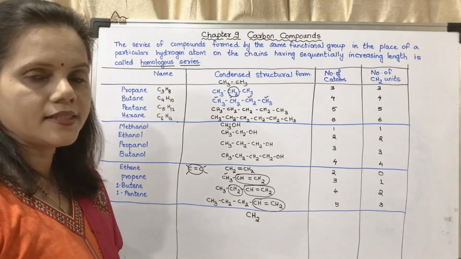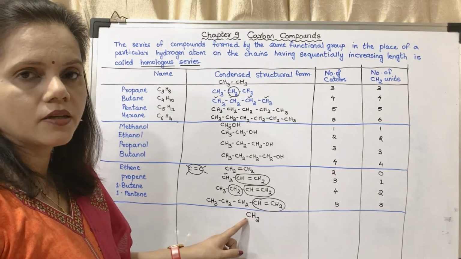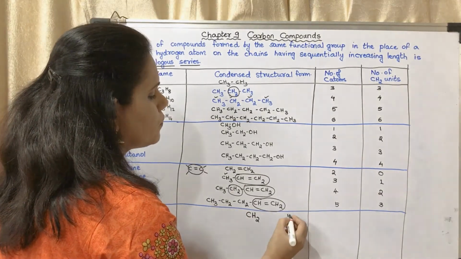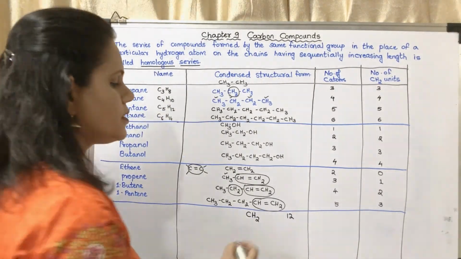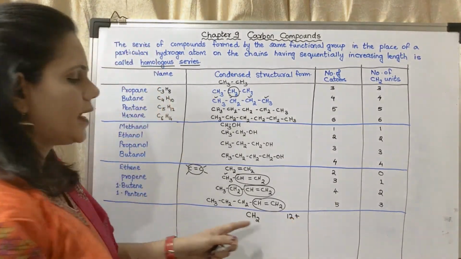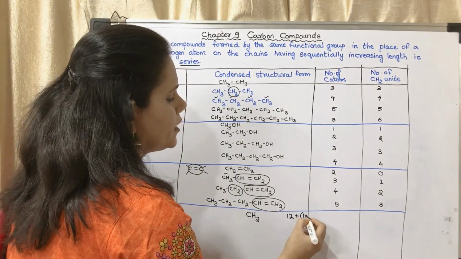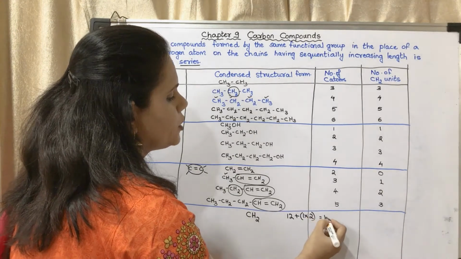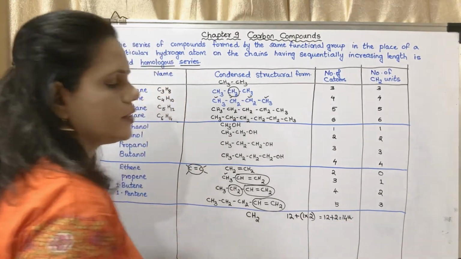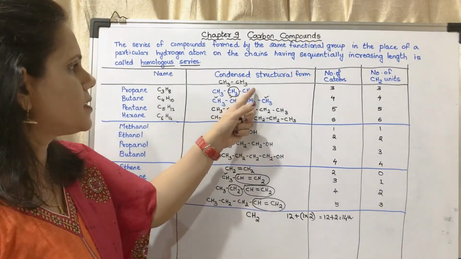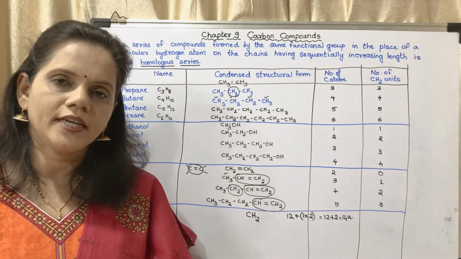All of them are increasing by one CH2 unit. Atomic mass of carbon is 12. Atomic mass of hydrogen is 1. How many atoms of hydrogen? 2 atoms of hydrogen. So 1 into 2, that will be 12 plus 2, that will be 14 units. So the molecular weight of all these will increase by 14 units.